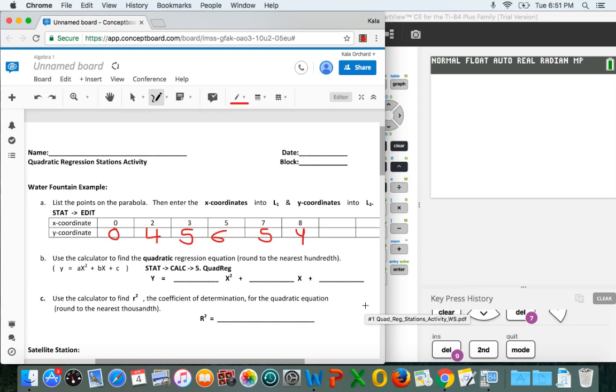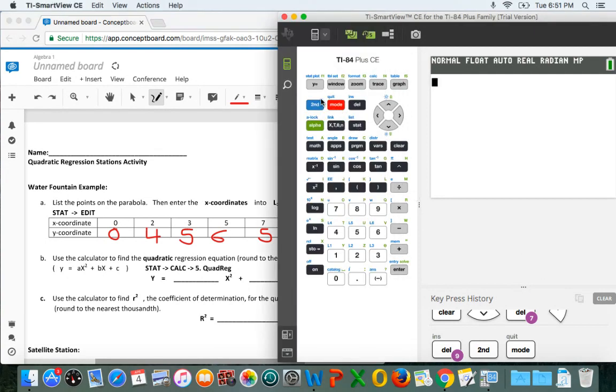All right, so this is the water fountain example. So we looked at our grid and we found our y coordinates to match our x coordinates. Now we're going to go over to our calculator. If you need to turn on your diagnostics, then you'll hit second and 0. Go all the way down to diagnostic on and hit enter twice so that you see the message done.